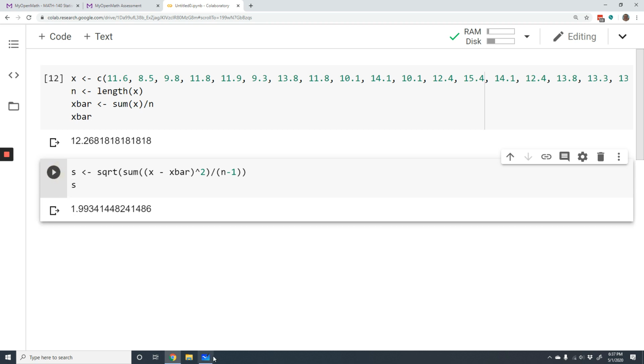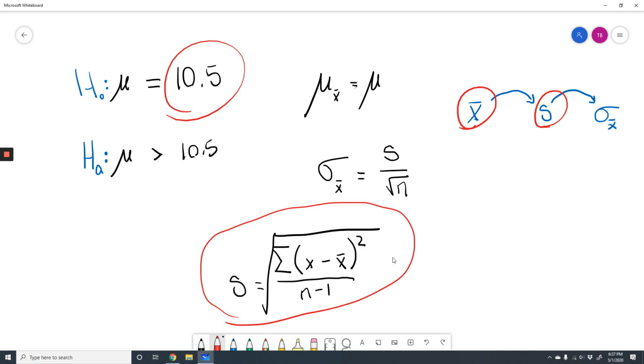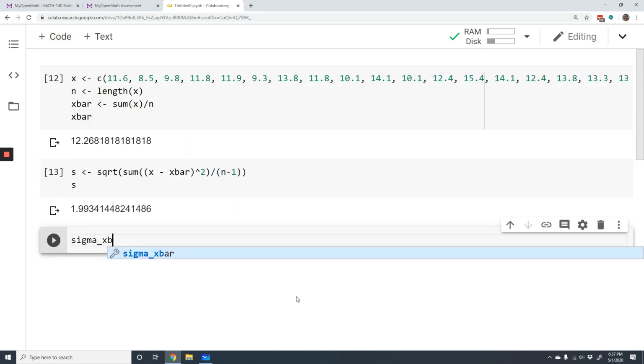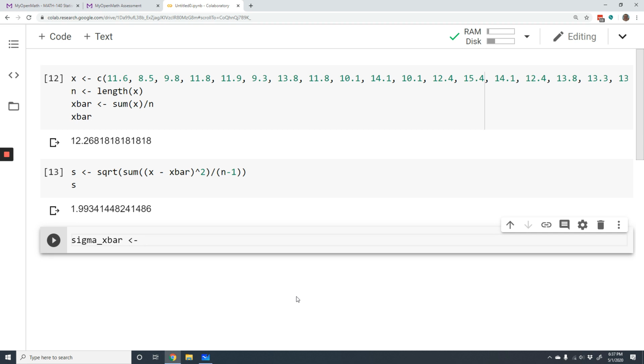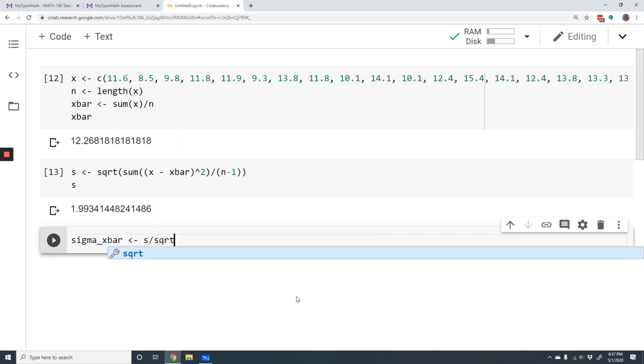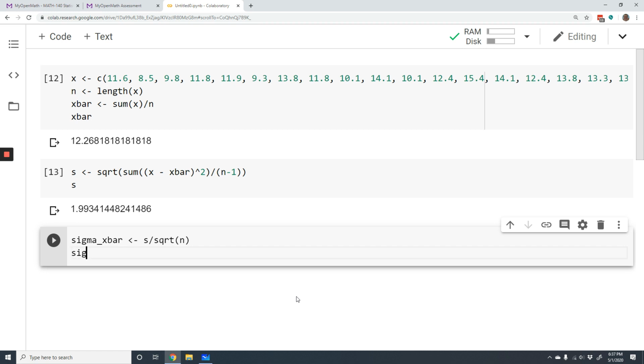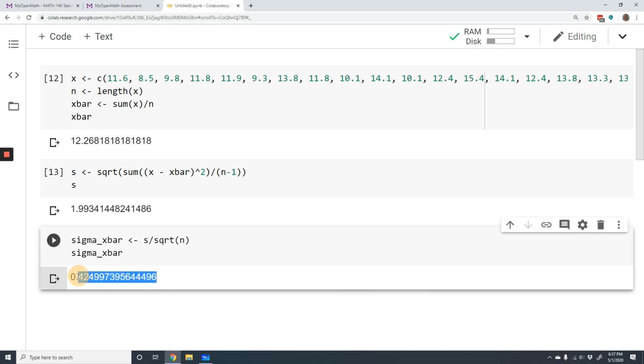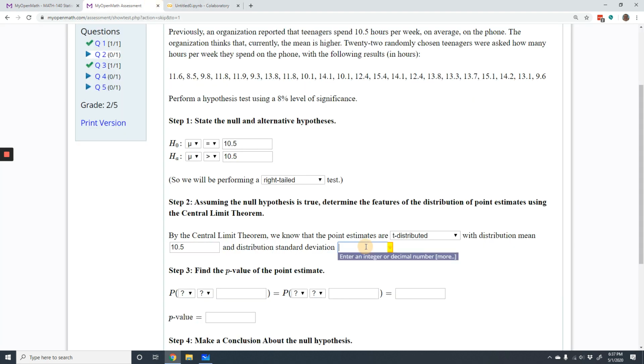Okay, so that's our sample standard deviation. One more step to go. Now we have to use that to find our distribution standard deviation with this formula here. We're just going to divide by the square root of n. So our sigma sub x bar, what we're actually trying to find, is going to be s divided by the square root of n. Let's write it one more time so we'll actually see what it says. That is what we're looking for. That is the standard deviation of our distribution of sample means. Okay, so step 2 is done.